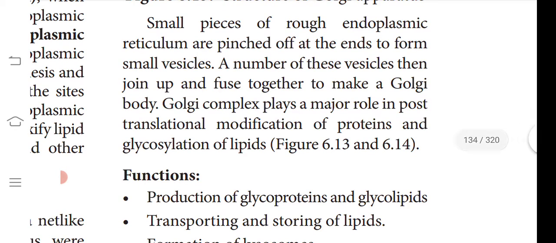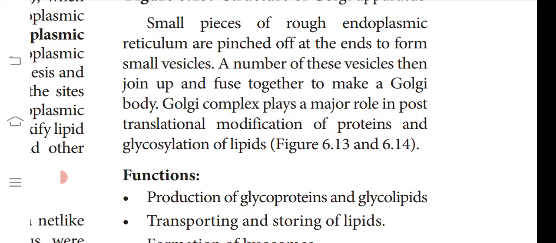Small pieces of endoplasmic reticulum are pinched off at the end to form vesicles. A number of these vesicles join together to form the Golgi body. Can you follow this statement? So the Golgi body is formed from the endoplasmic reticulum.